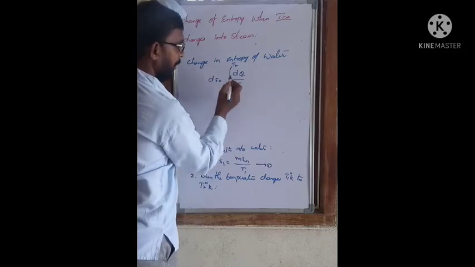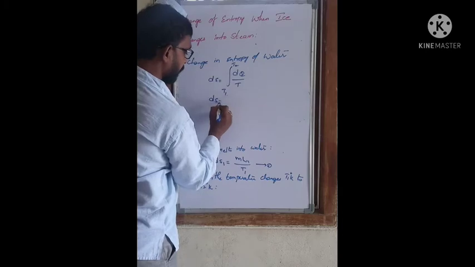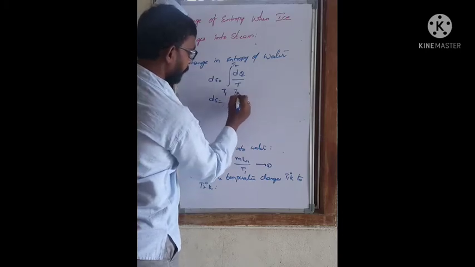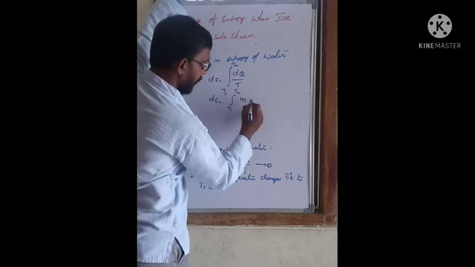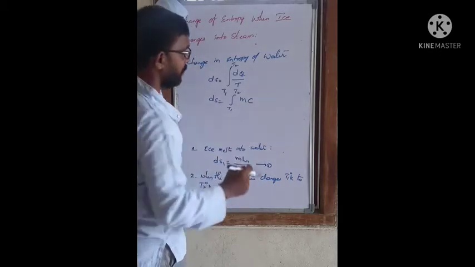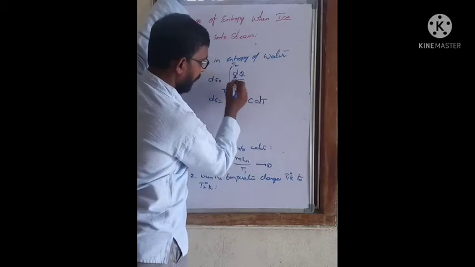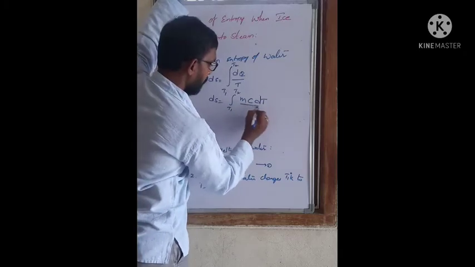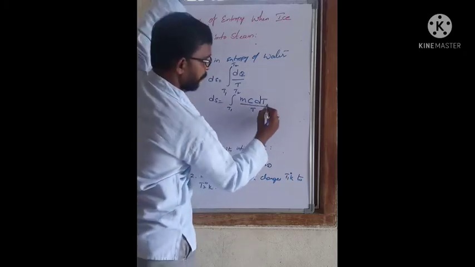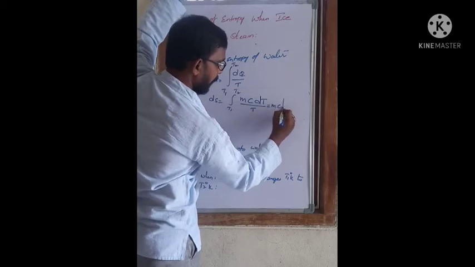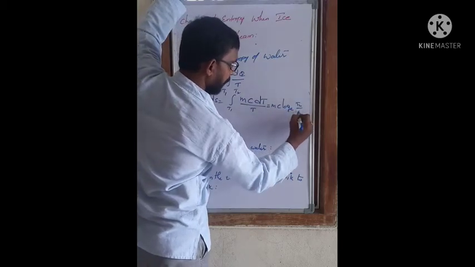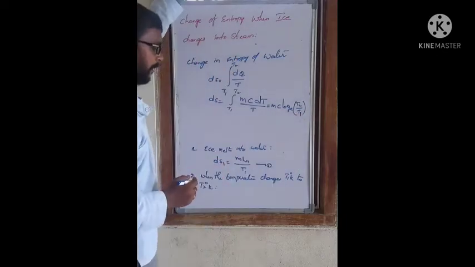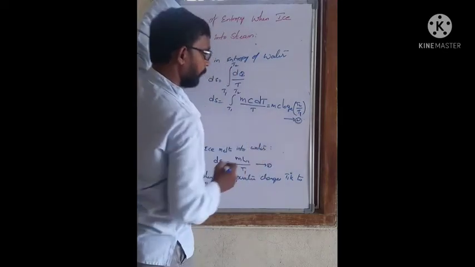So dS equals the integral from T1 to T2 of dQ by T, where dQ can be written as m, the mass of the water, times c, the specific heat capacity, times dT. So dS equals the integral of mc dT by T. Now integrating this equation, we get mc log e T2 by T1. Assume this is equation number 2.